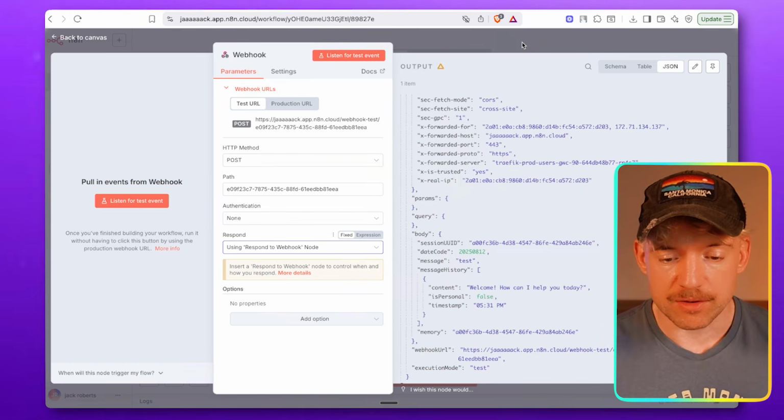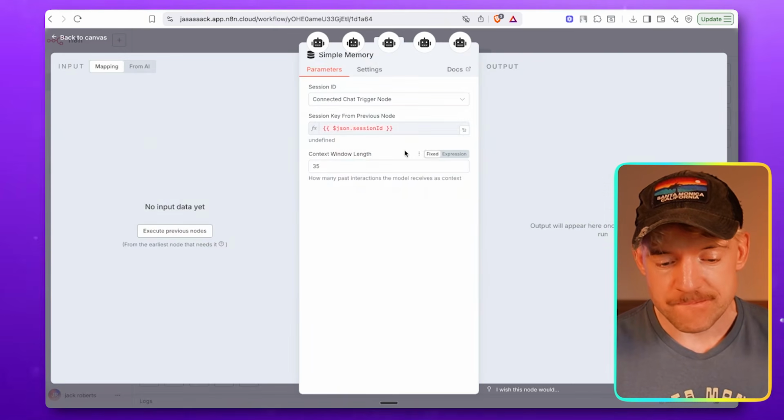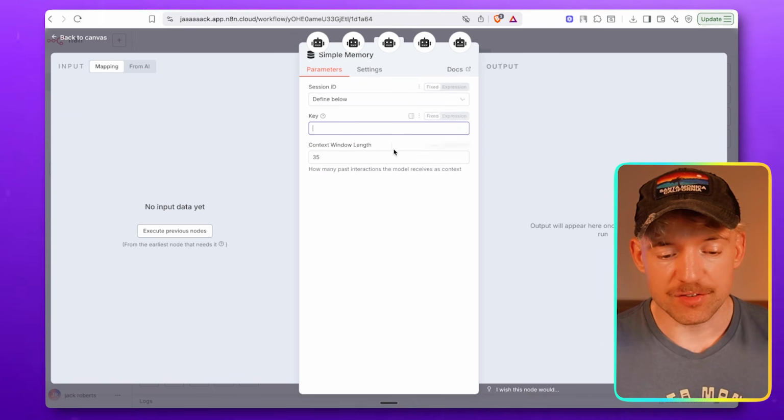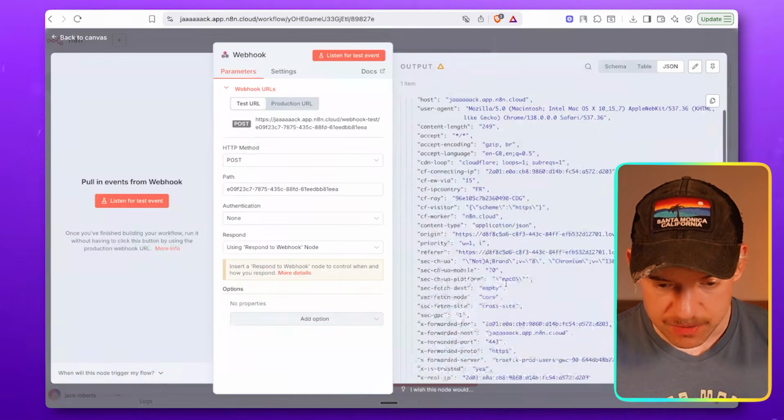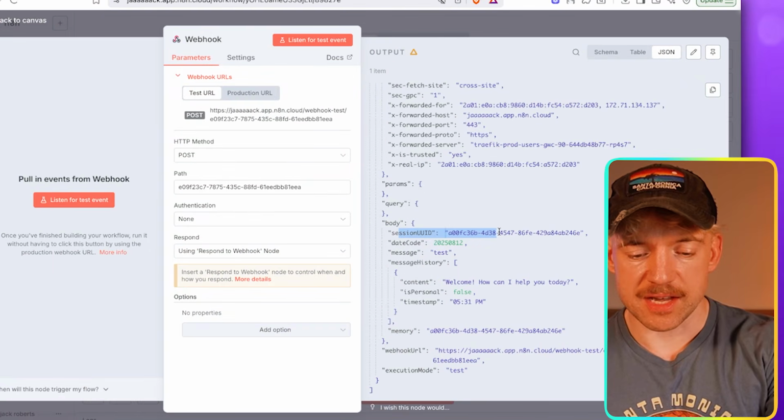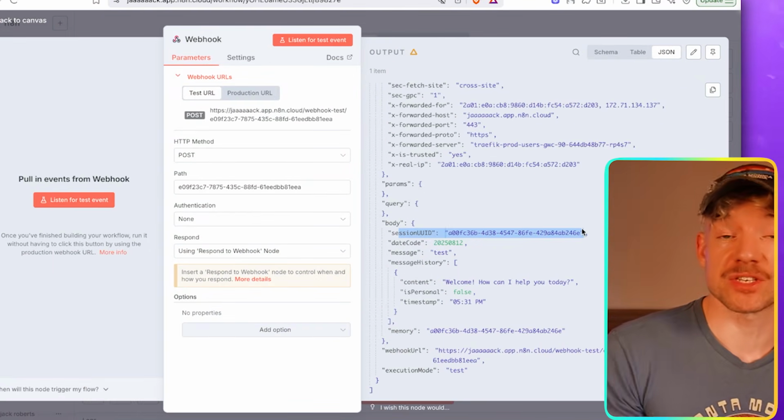And then the only other thing that you need to do is come down to simple memory and change it from this session key to this, which is basically going to be the unique session ID. Can you see there, guys? Session ID. So this is sending over a unique session, so it won't forget it. Now, the next thing that we need to do once we've crushed that is move on and start looking at AI operating systems, which I cover in this exact video right here.